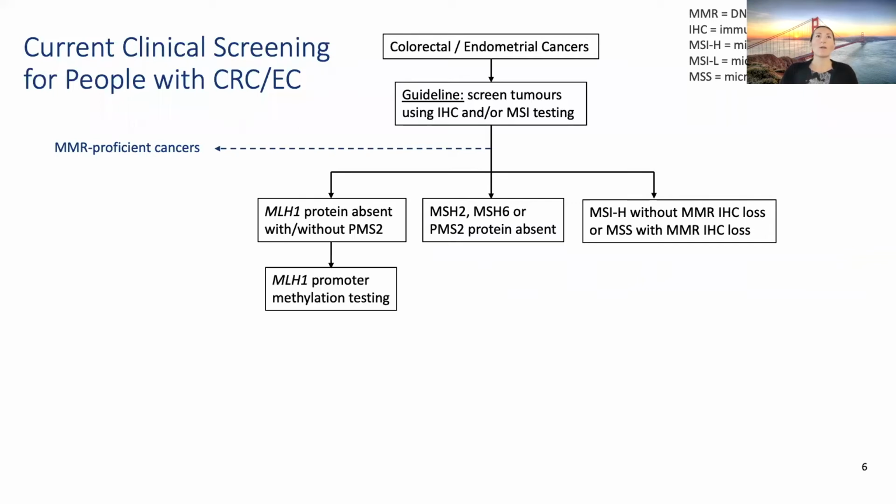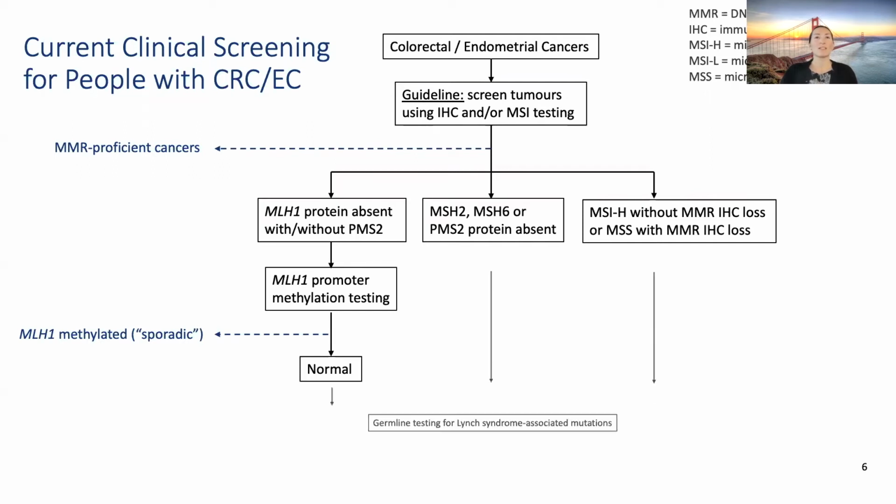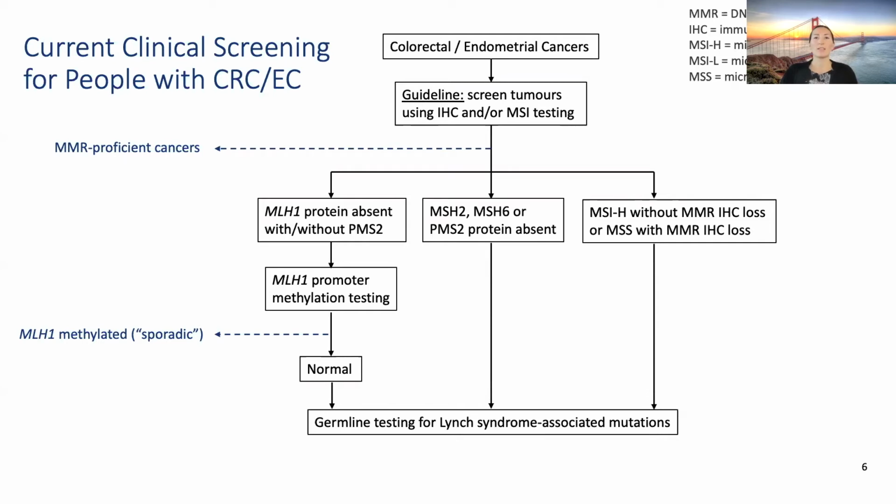But if, for example, the MLH1 protein is absent with or without the loss of PMS2, the current recommendation is to do promoter methylation testing, with which we can identify sporadic MLH1 methylated tumors. However, if the methylation testing turns out negative, these and the other cases are referred to germline testing for Lynch syndrome associated genes. And with this testing, we are able to identify Lynch syndrome candidates.